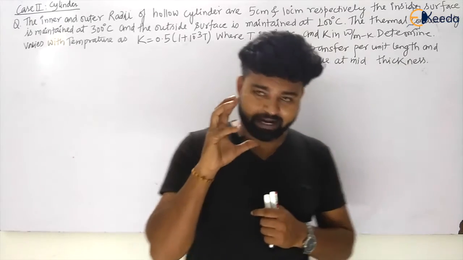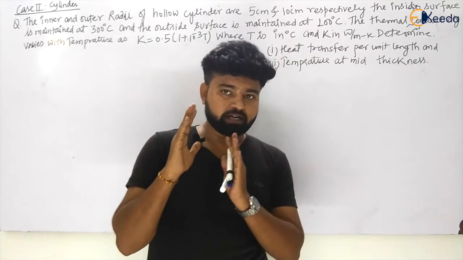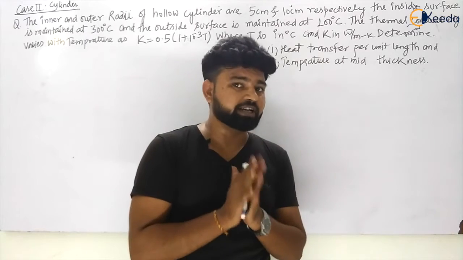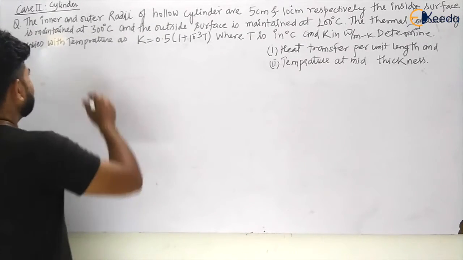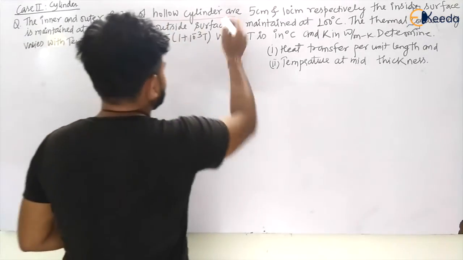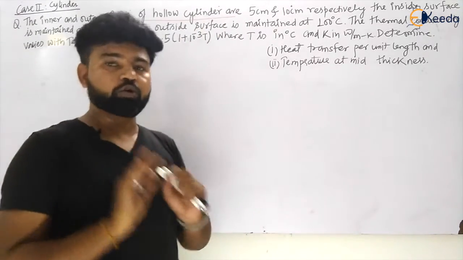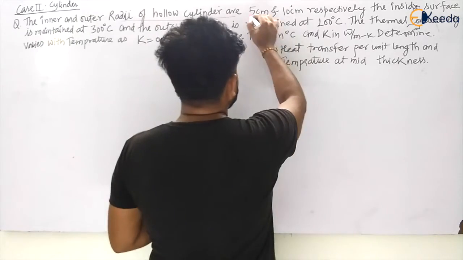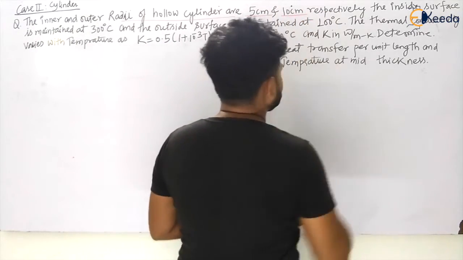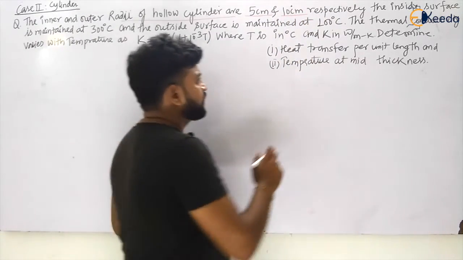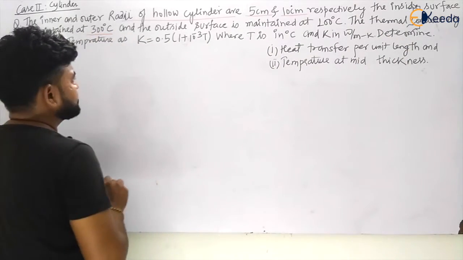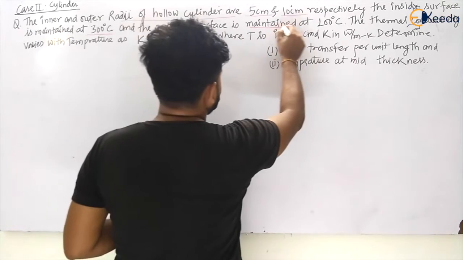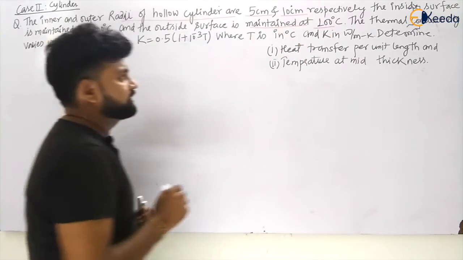I'm just reading this numerical right now. The inner and outer radii of a hollow cylinder, my dear students, he is talking about the hollow cylinder, are 5 centimeter and 10 centimeter respectively. The inside surface is maintained at 300 degrees Celsius and the outside surface is maintained at 100 degrees Celsius.